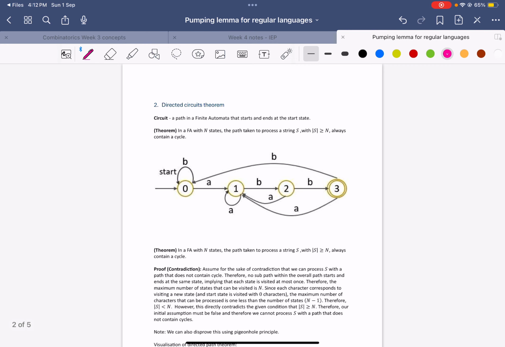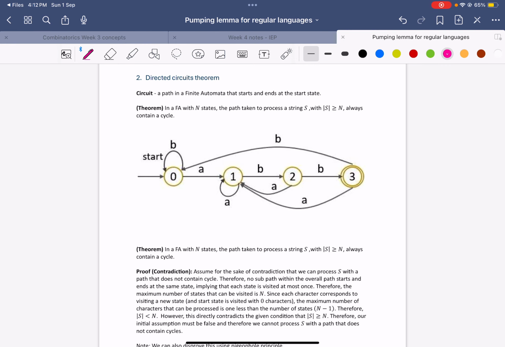And the second one is the more complex theorem, because as you know, Kleene's theorem is a fundamental theorem that you've probably seen so many times. But the directed circuits theorem is something a little bit more complicated, that is more advanced and also more crucial for understanding the pumping lemma.